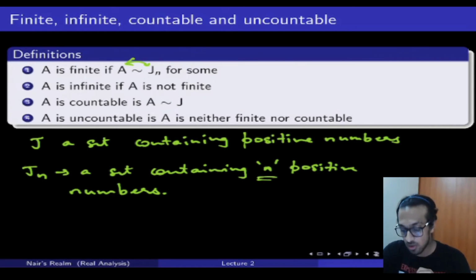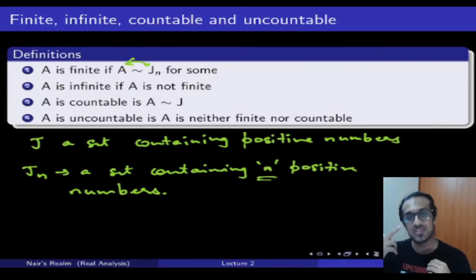Now A is countable if A has a one-to-one onto equivalence relation with J. And J is simply a set containing positive numbers. It doesn't end. Here in J of n, it ends after n positive numbers, but J is just the set of positive numbers. It's going on and on.